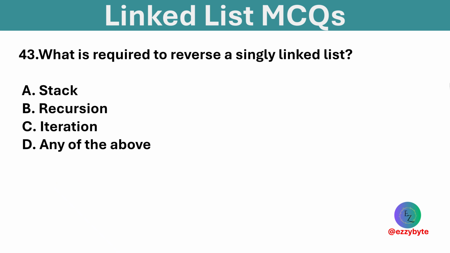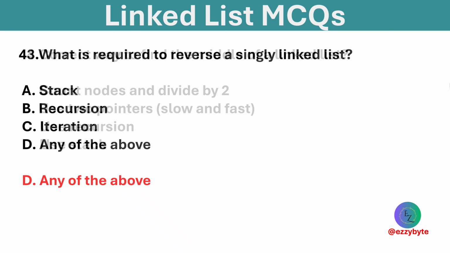What is required to reverse a singly linked list? Options are stack, recursion, iteration, and any of the above. Option D is correct. Any of stack, recursion, or iteration can reverse a list.